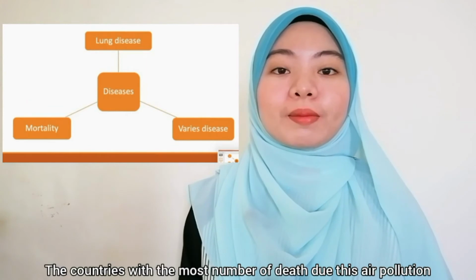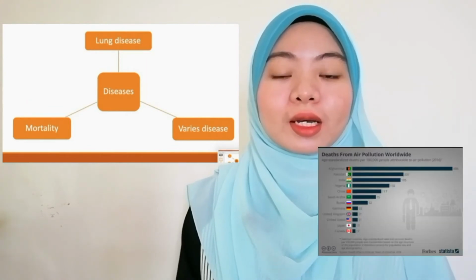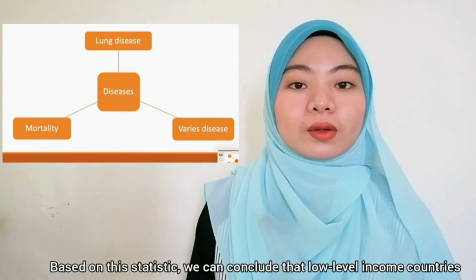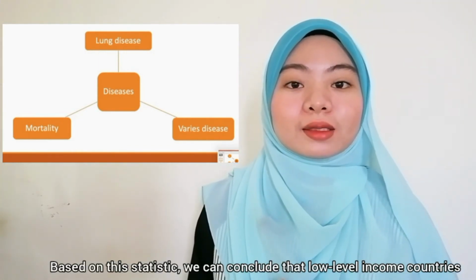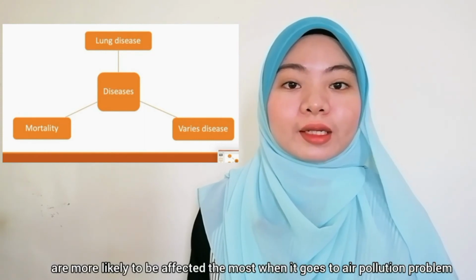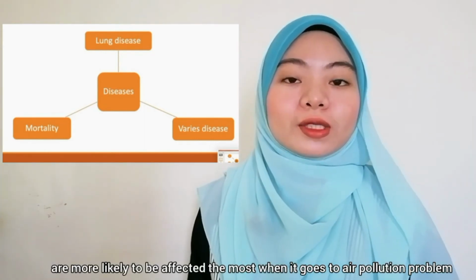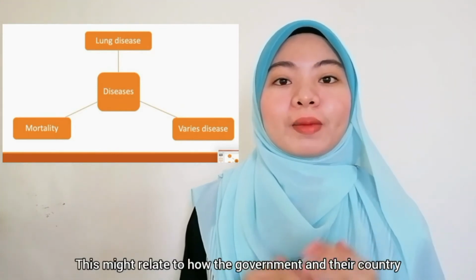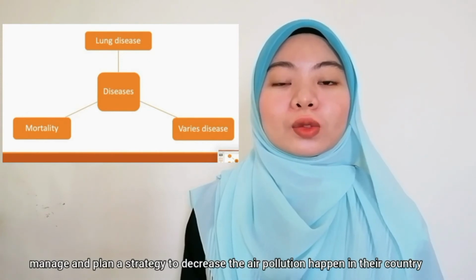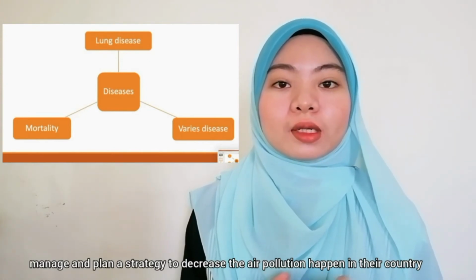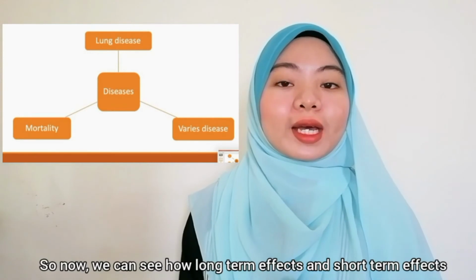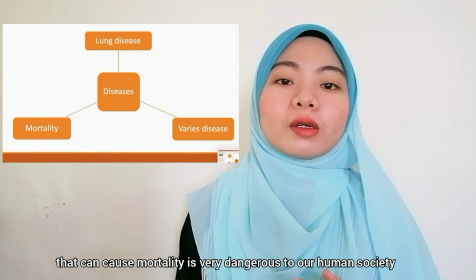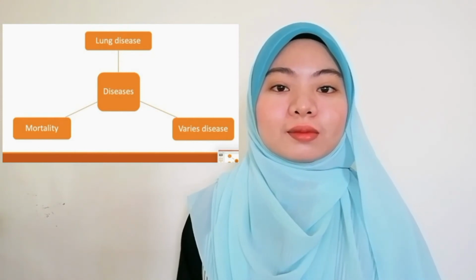The countries with the most deaths due to air pollution are mostly from the East Mediterranean and Southeast Asia. Based on this statistic, we can conclude that low-income countries are more likely to be affected the most by the air pollution problem. This might relate to how the government and the country manage and plan a strategy to decrease the air pollution happening in their country. So now we can see how the long-term and short-term effects that can cause mortality are very dangerous to our human society.